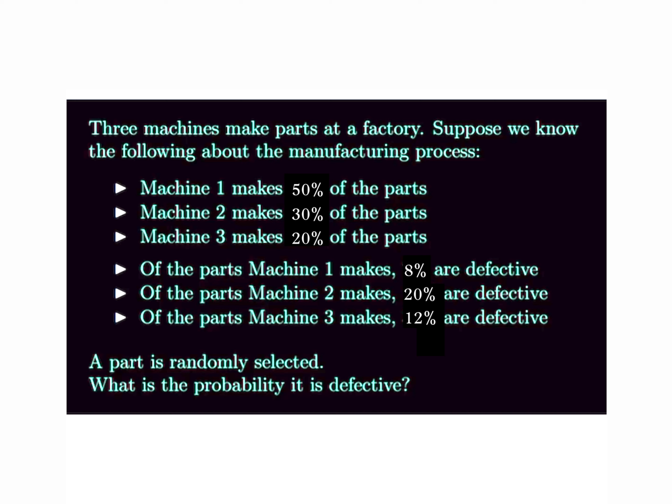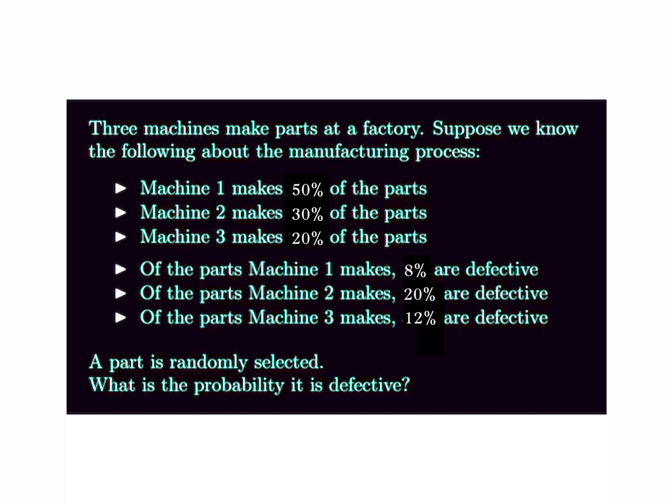We have a factory with 3 machines in it. 50% of the parts produced in the factory are made by machine 1, 30% by machine 2, and 20% by machine 3. Of the parts machine 1 makes, 8% are defective. For machine 2, 20% of the parts are defective, and it's 12% for machine 3. Suppose a part is randomly selected and we want to know the probability that this part is defective.